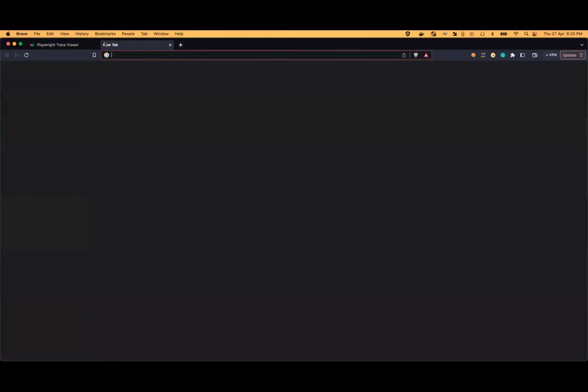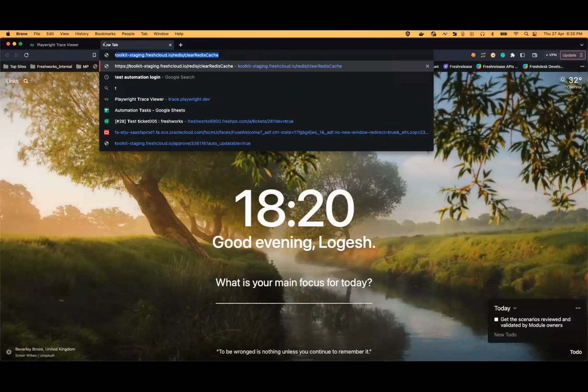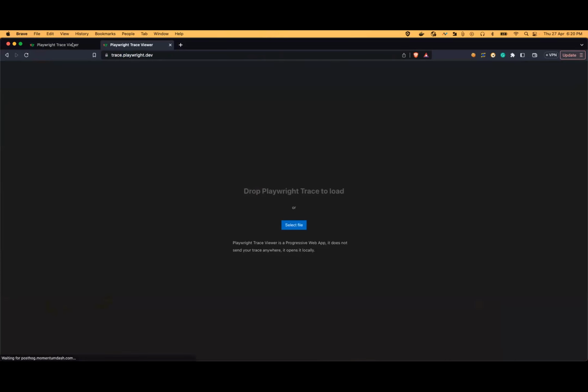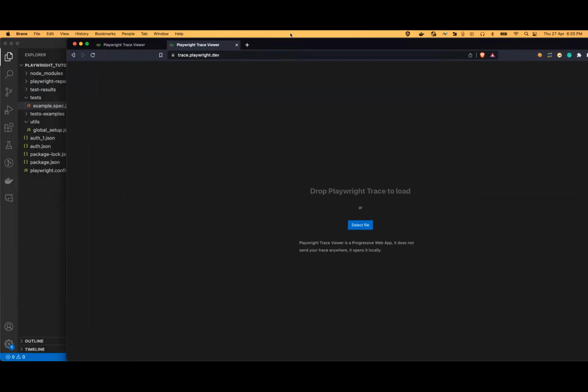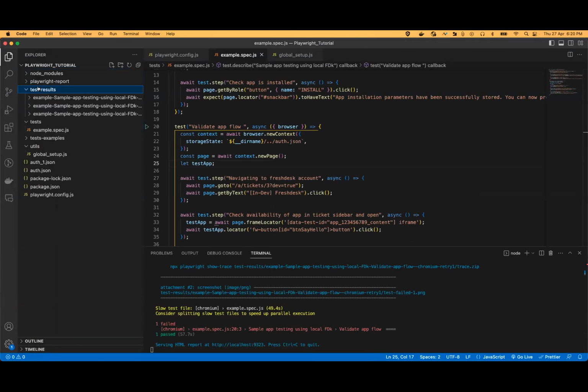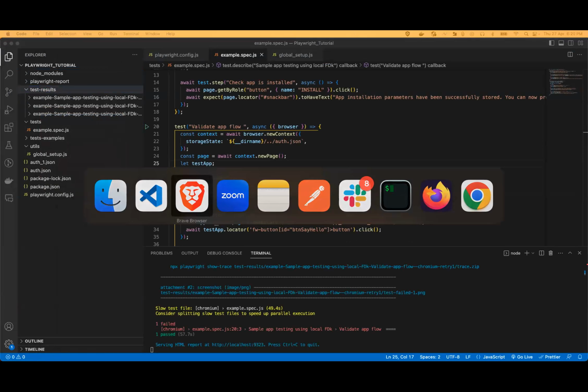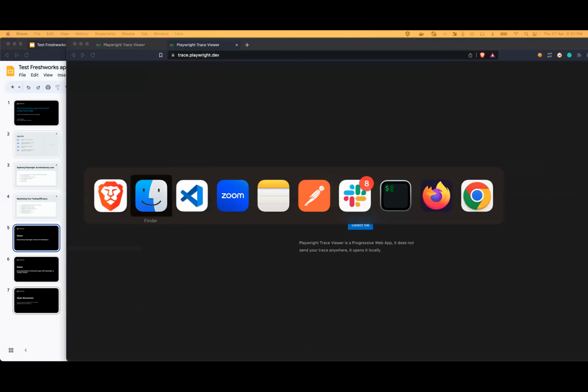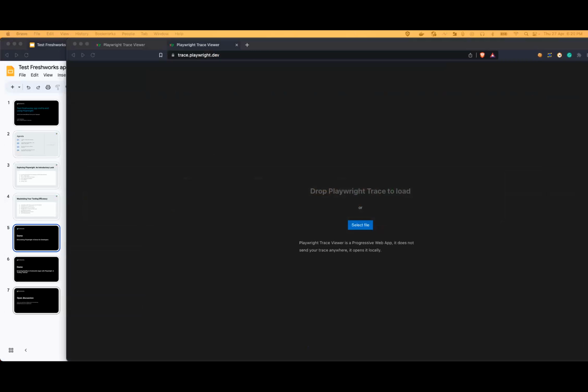Playwright also provides a trace website. There is another unique feature. So this is the trace zip.